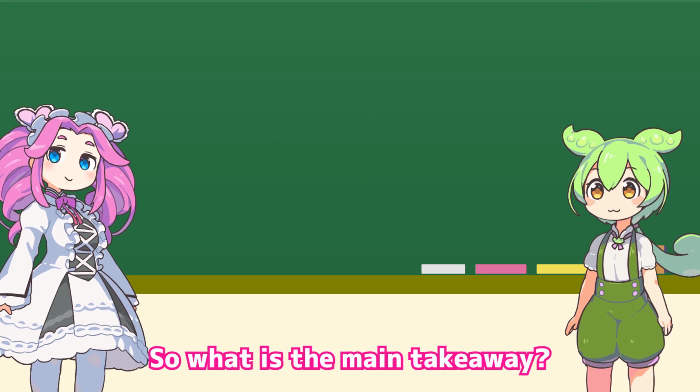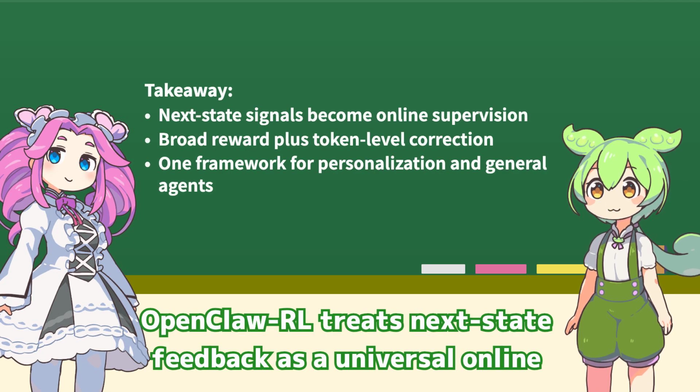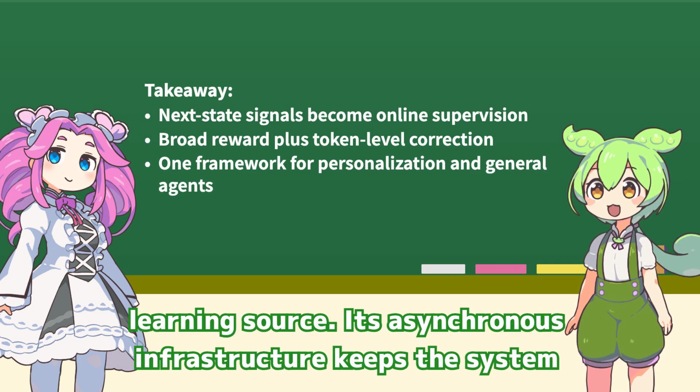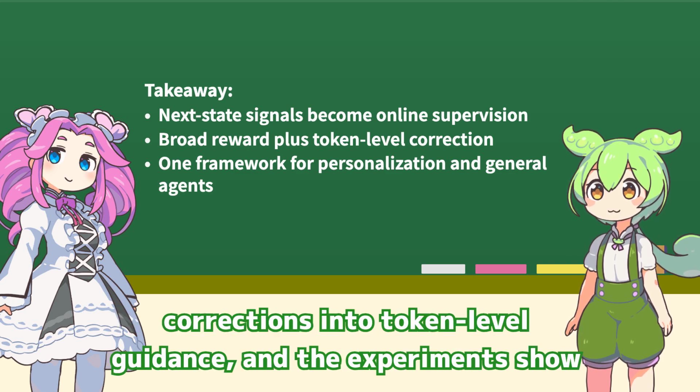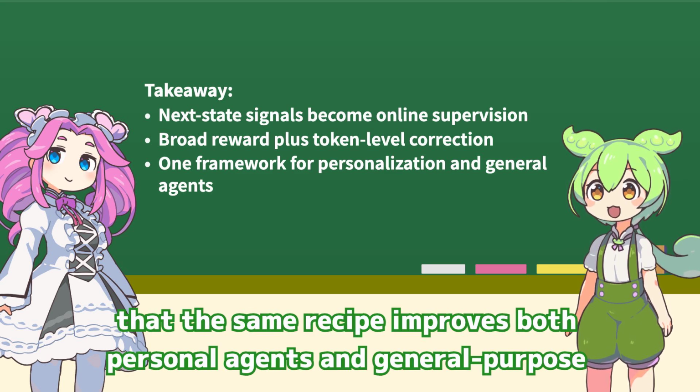So what is the main takeaway? OpenClaw-RL treats next state feedback as a universal online learning source. Its asynchronous infrastructure keeps the system live. Binary RL turns broad feedback into stable rewards. OPD turns corrections into token-level guidance. And the experiments show that the same recipe improves both personal agents and general-purpose agents.